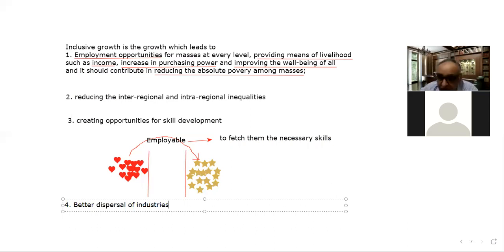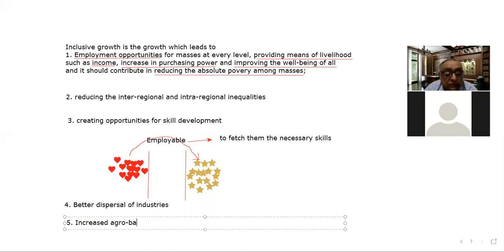These should not be concentrated in one part of the region. That is also one important point. And the next point is increased agro-based industries, because our economy is agriculture based. So that is also required.